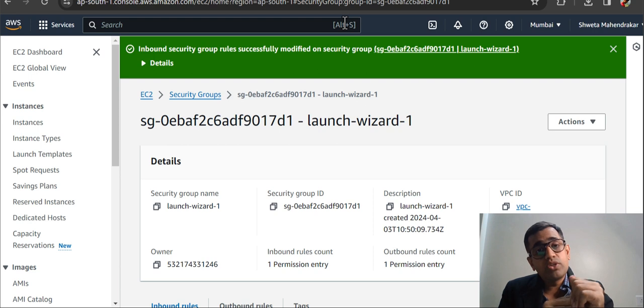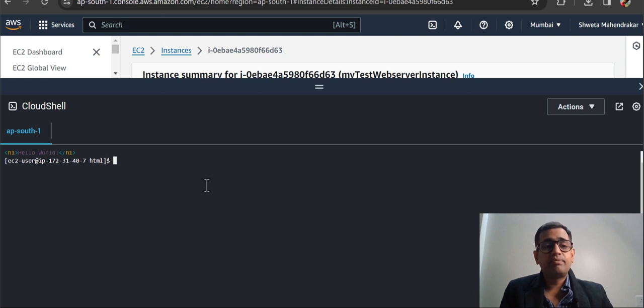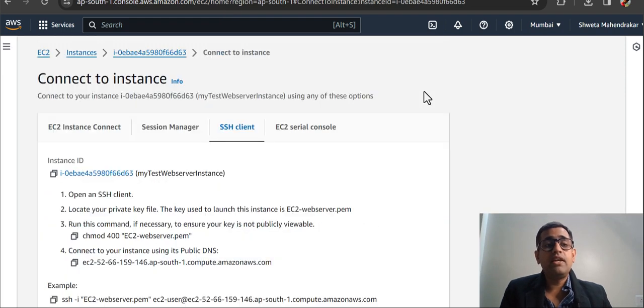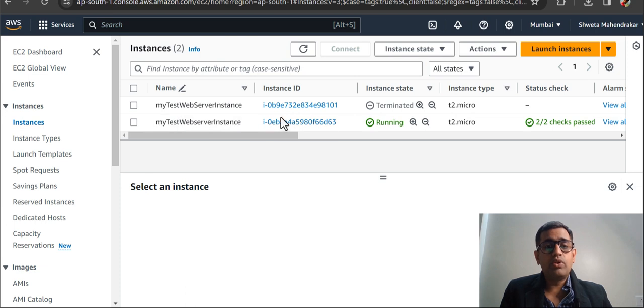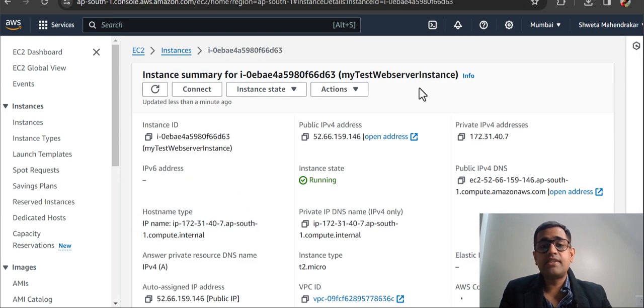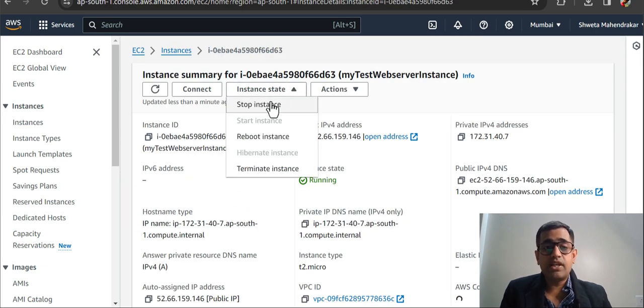If you want to restart the Apache Server, there are commands you can use in the CloudShell itself, or if you have any issues, you can even restart the instance itself. Let me show you the option. If you go inside the running instance and look at the instance state, there are three options: reboot the instance, stop the instance, and terminate the instance.